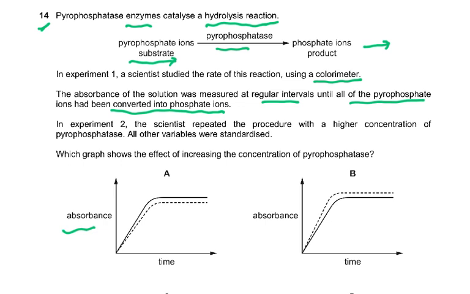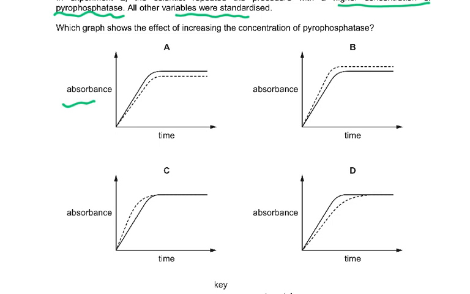In experiment 2, the scientists repeated the procedure with a higher concentration of pyrophosphatase, that is, more of the enzyme. All other variables were standardized. Please remember, pyrophosphatase is the enzyme. So in experiment 2, there were more active sites, more enzymes. Which graph shows the effect of increasing concentration of pyrophosphatase? As we know, as the enzyme increases, the number of active sites will increase. So more enzymes means the reaction will be faster.